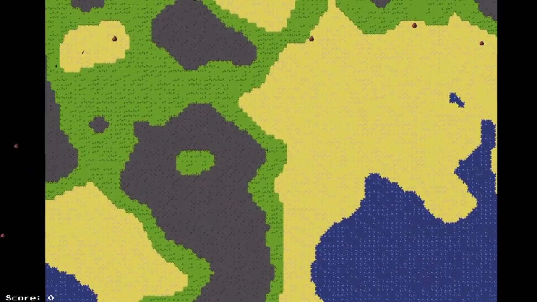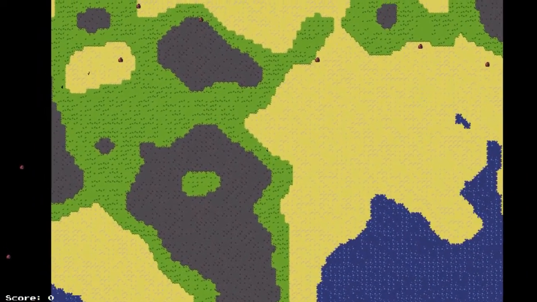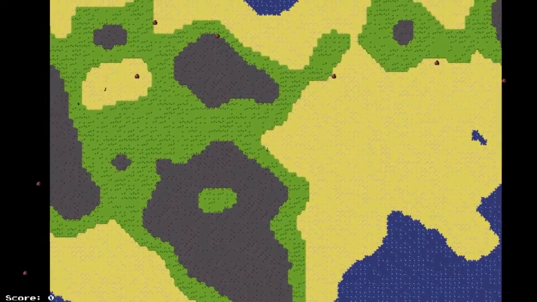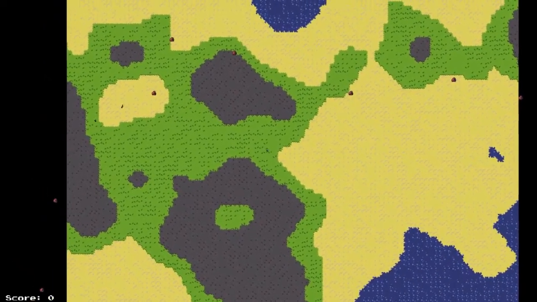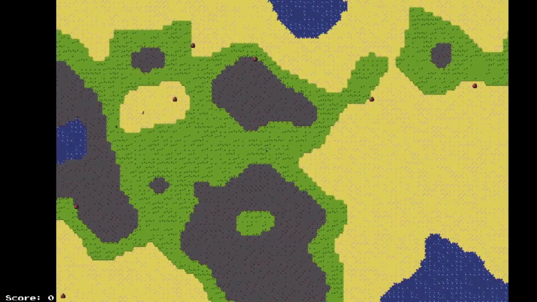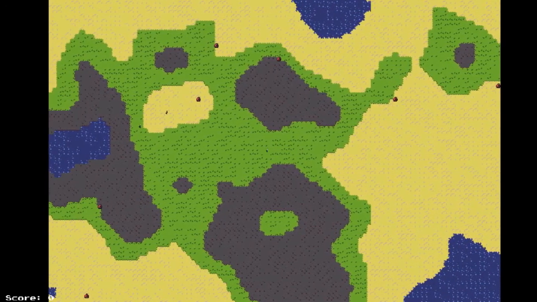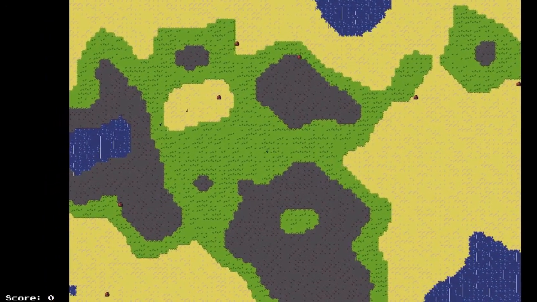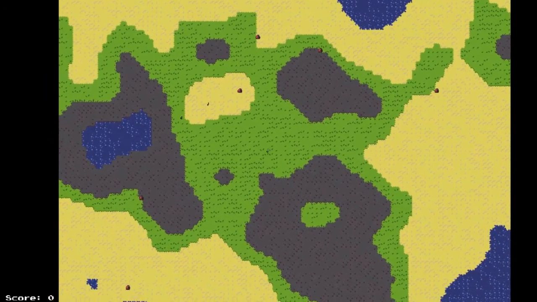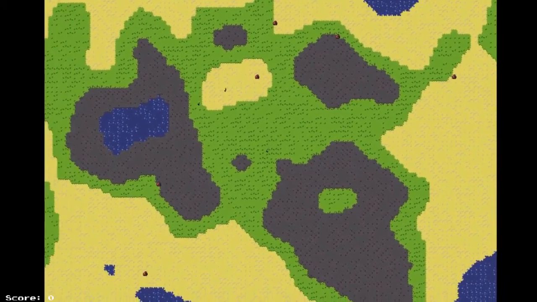And as you can see, there are some cities and places sprinkled about. I have a lot of utility functions for getting tiles within a certain range and stuff like that.